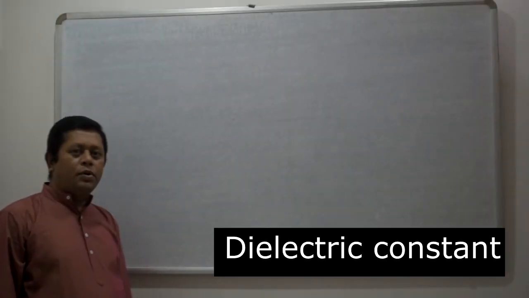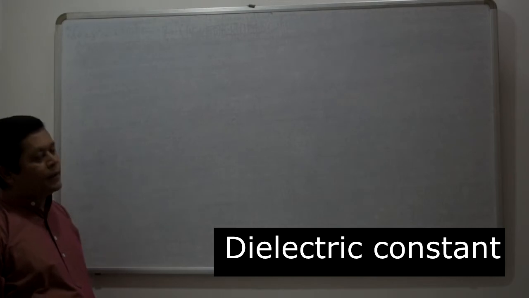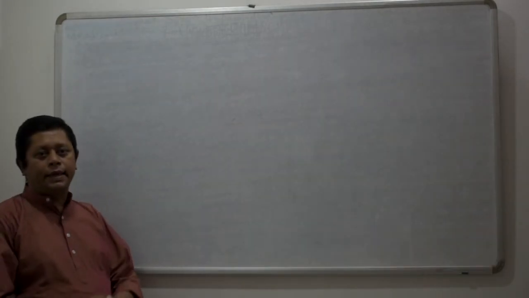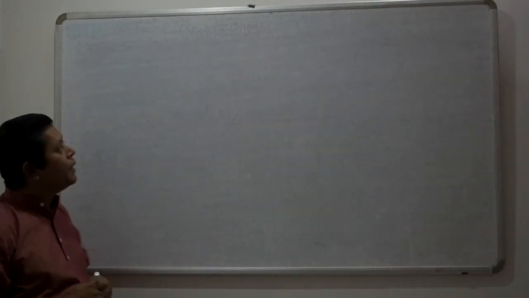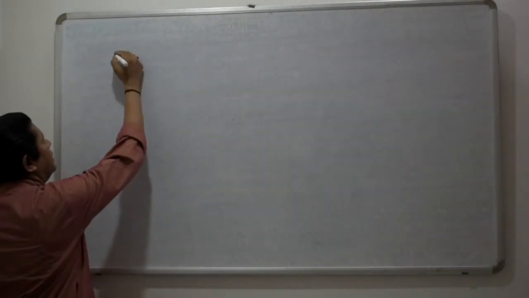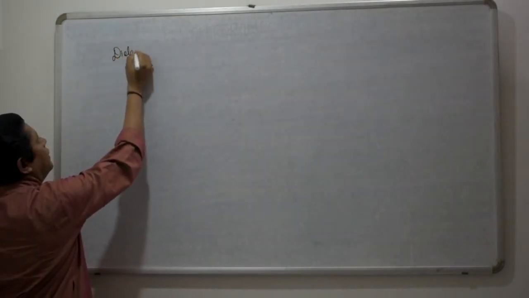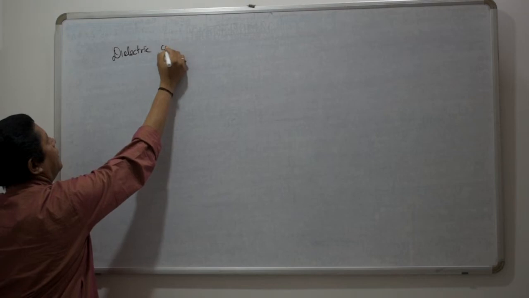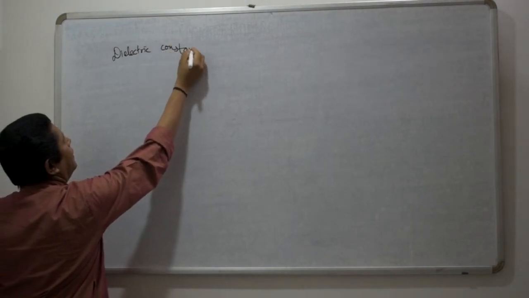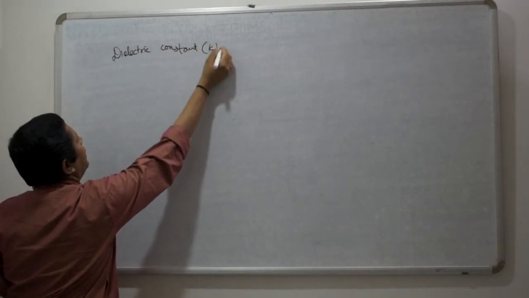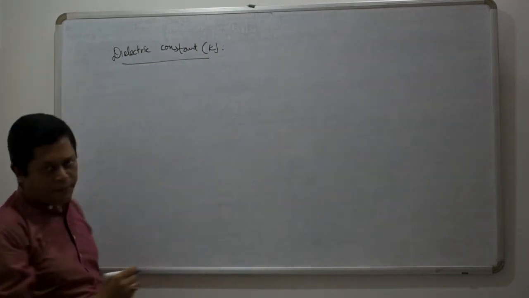Last class we discussed Coulomb's law. In that we discussed dielectric constant. It is represented by the symbol K. What is the dielectric constant?